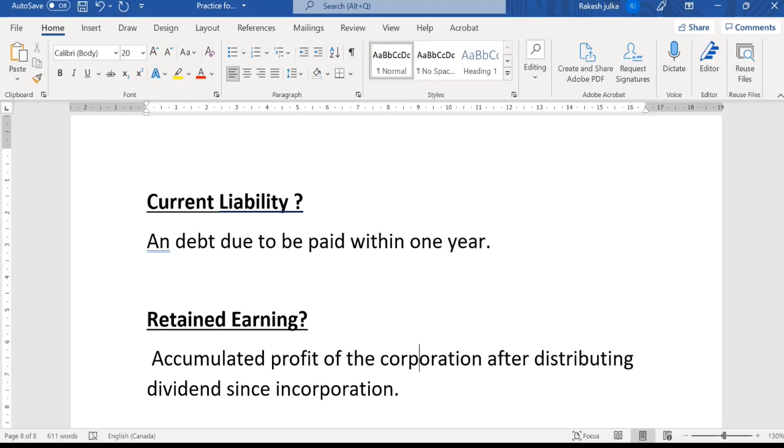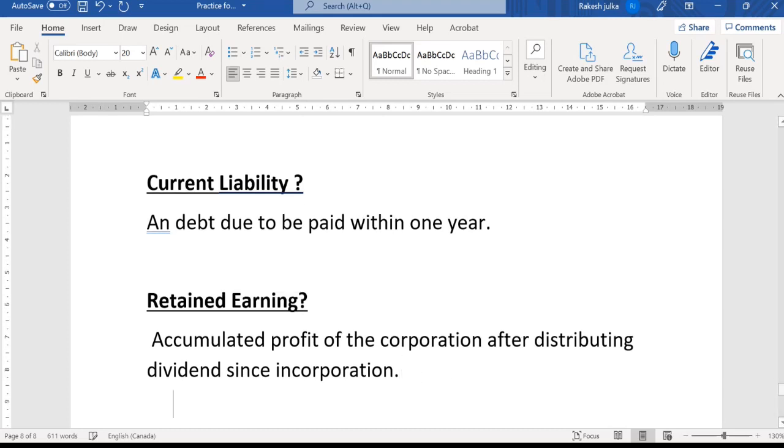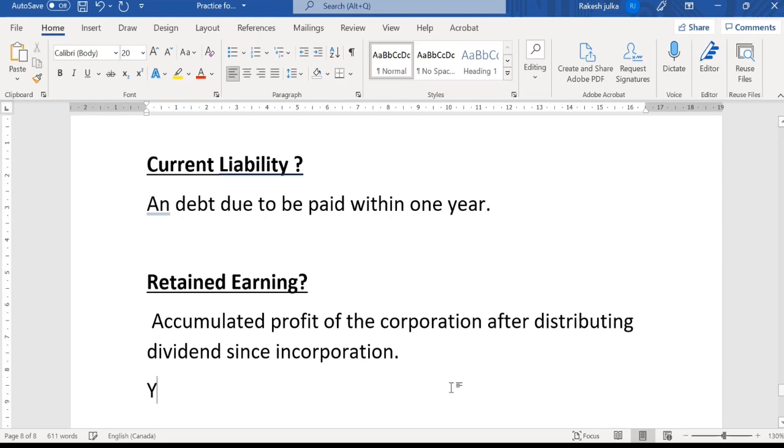For example, if there is a profit for the Toyota company, so Toyota company is having a profit. Profit for the year 2020 is, let's say, $3,000.